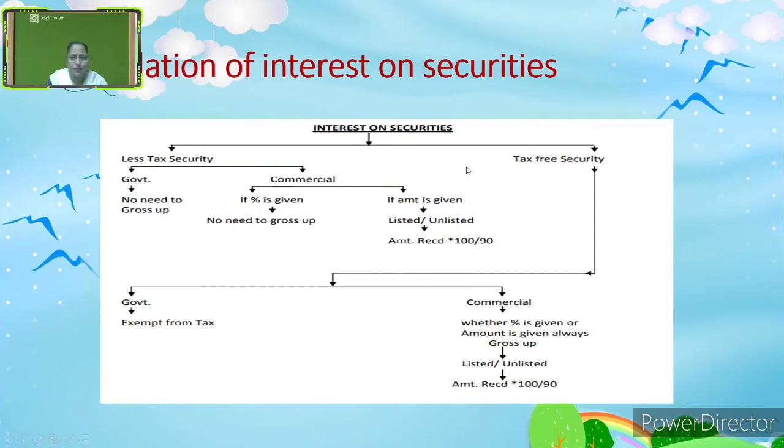Once again, I will explain. The interest on securities is classified into less tax securities and tax-free securities. From the government, no need to gross up, whereas for the commercial, if the percentage is given, no need to gross up. Whereas if the amount is given, listed or unlisted, the amount received into 100 by 90, we have to calculate like this. And the tax-free securities are again classified into two, government and commercial. The government is exempted from the tax. Whereas under the commercial, if the percentage is given, the amount is already grossed up, and for the listed or unlisted we have to calculate amount received into 100 by 90.